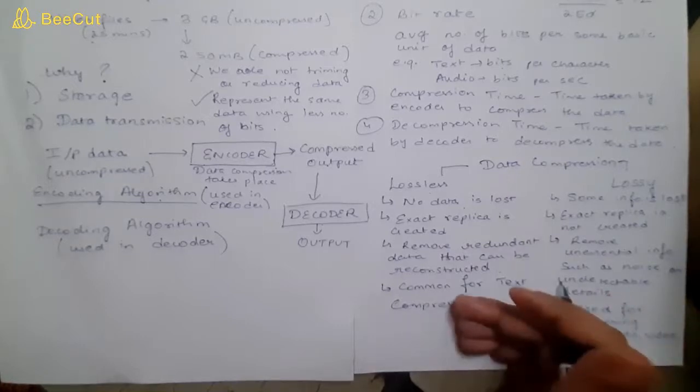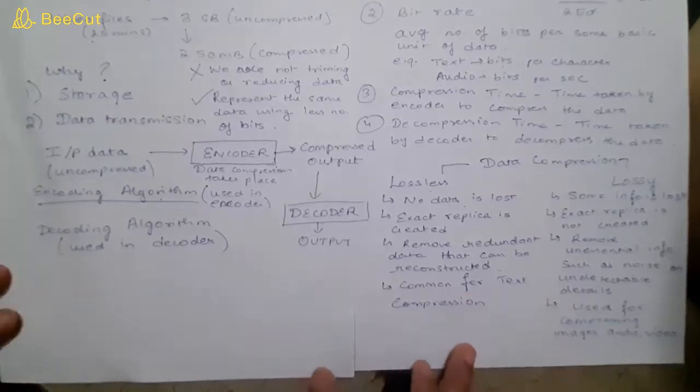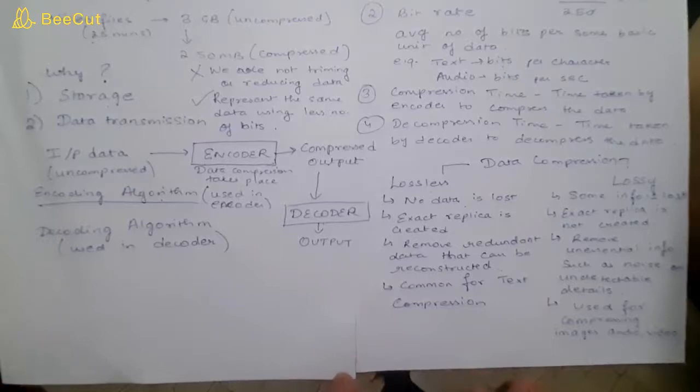I hope the difference between lossless and lossy is clear. In the upcoming videos, we are going to discuss techniques used for lossless data compression and techniques used for lossy data compression.